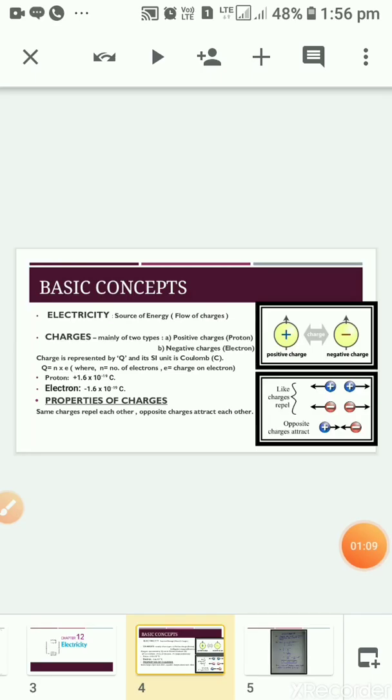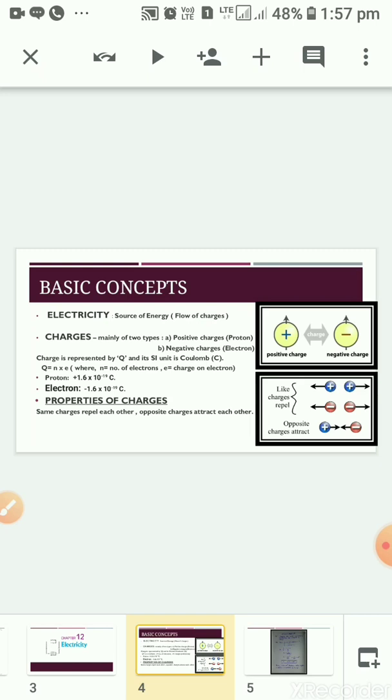The charge is represented by Q and its SI unit is Coulomb. If you want to find out the amount of charge in any substance, then we are having the formula Q is equals to N multiply E, where N is the number of electrons and E is the charge on electron. Proton possess 1.6 into 10 to the power minus 19 Coulomb positive charge, and electron possess 1.6 into 10 to the power minus 19 Coulomb negative charge.